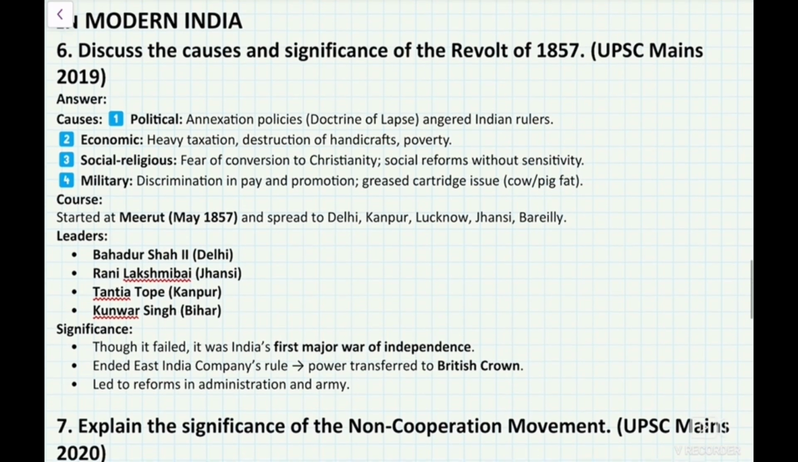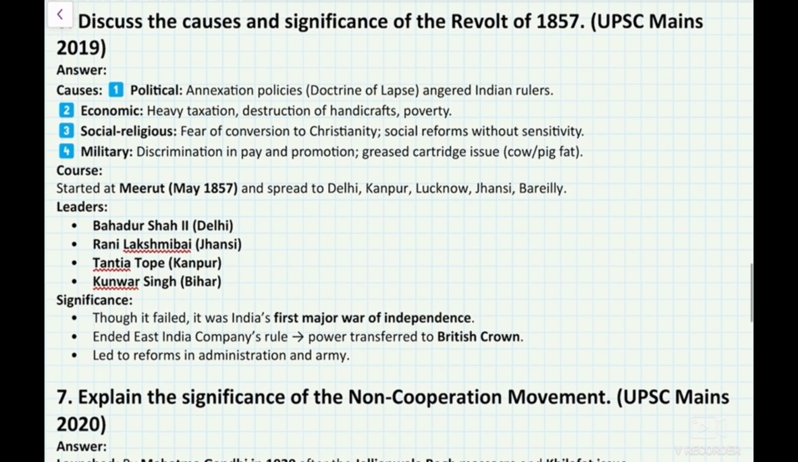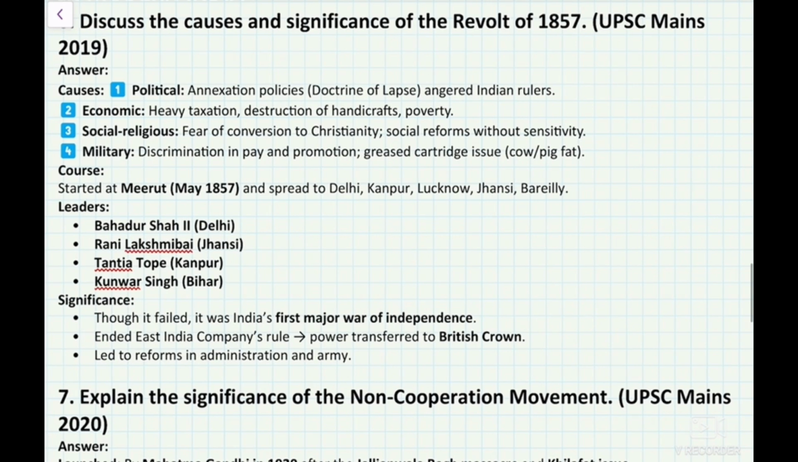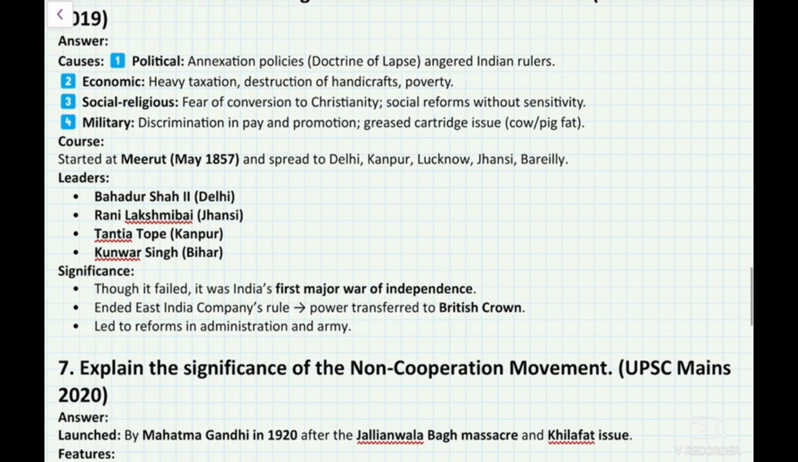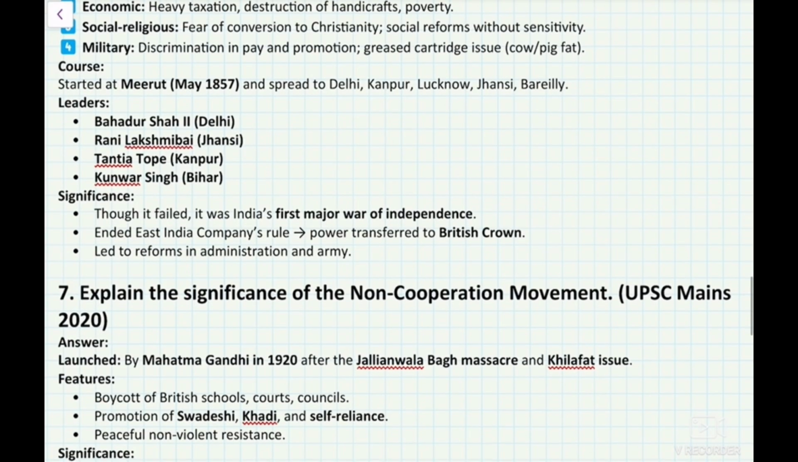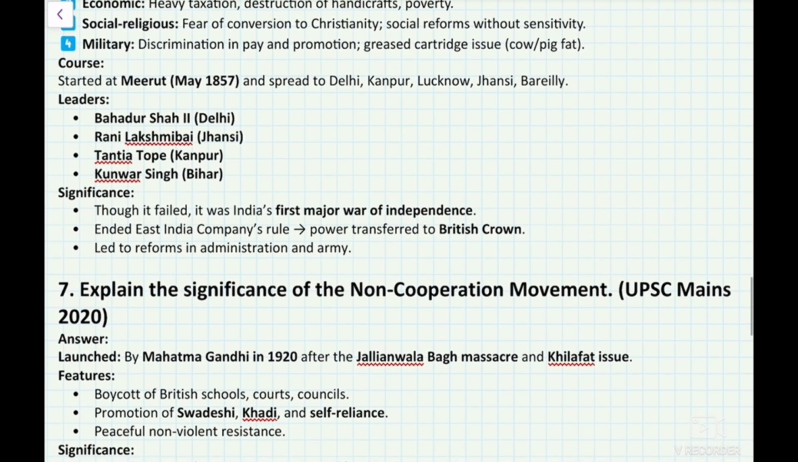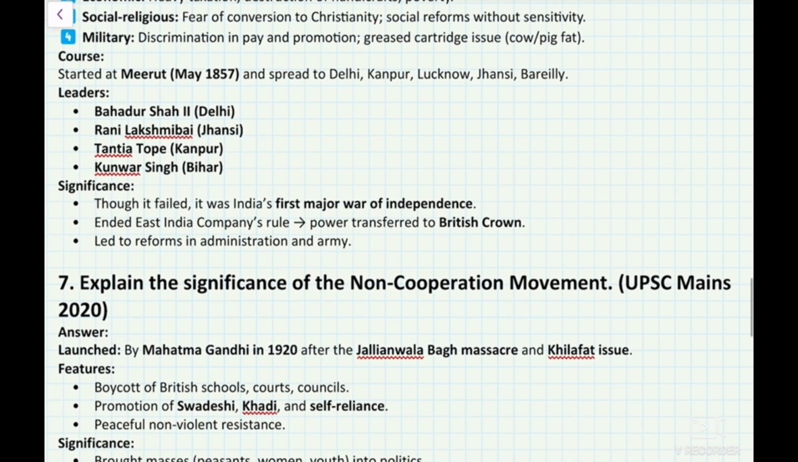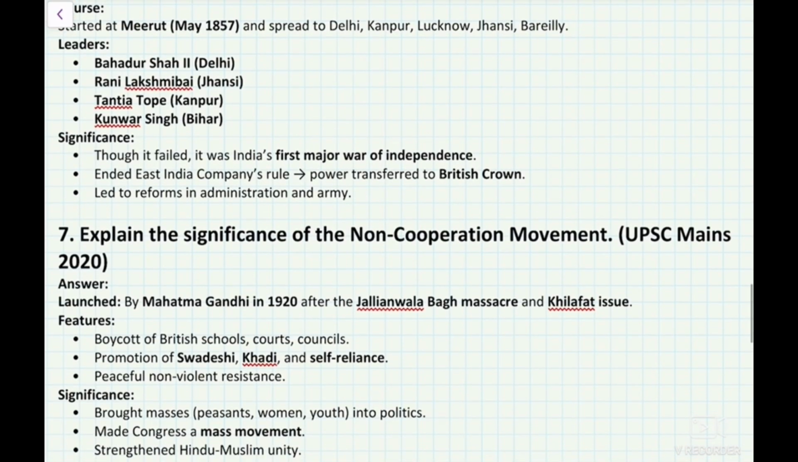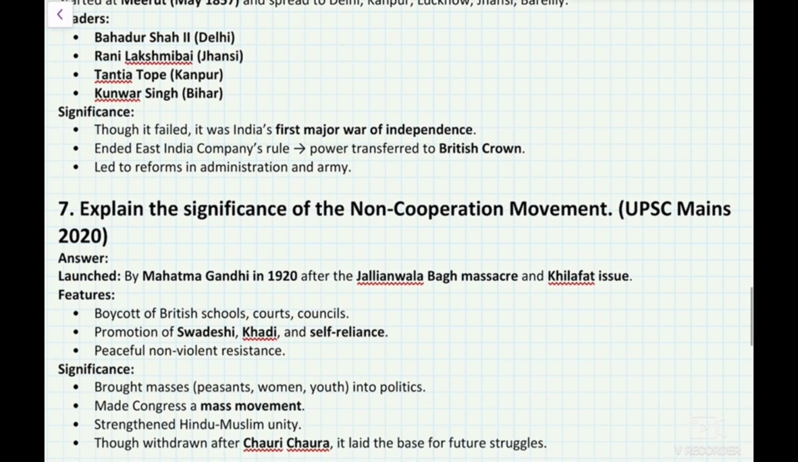The revolt started at Meerut in May 1857 and spread to Delhi, Kanpur, Lucknow, Jhansi, and Bareilly. Leaders were Bahadur Shah II in Delhi, Rani Lakshmibai in Jhansi, Tatya Tope in Kanpur, and Kunwar Singh in Bihar. Significance: though it failed, it was India's first major war of independence. It ended East India Company rule, power was transferred to the British Crown, and it led to reforms in administration and the army.